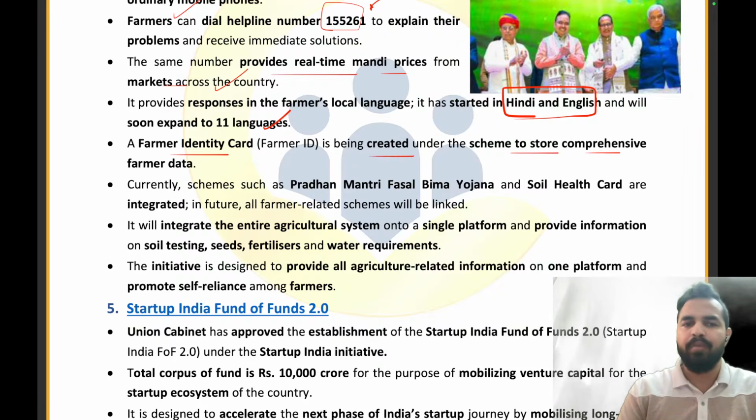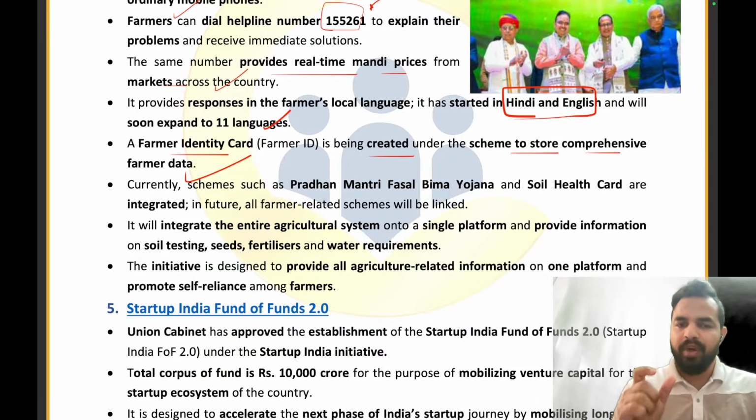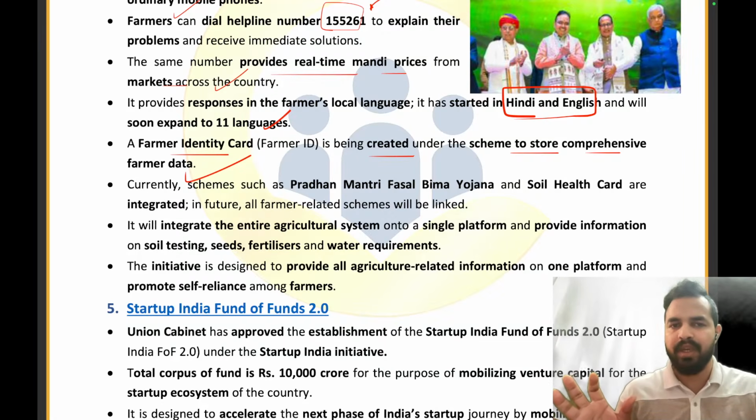Now, under the Bharat Vistar, we will have a farmer identity card, which is being created under the scheme to store comprehensive farmer data, so that we can ensure what the different crops are that the person has cultivated earlier, and additionally what steps have been provided to the person, so that we have the overall data of that particular farmer, right? Just like you have your identity card, Aadhaar card, which carries your name, your father's name, your address, your date of birth. Then we also have your biometrics, your photograph, your signature, right? All these things are there in the Aadhaar. Similarly, my dear friend, the farmer identity card will be carrying the data about the farmer.